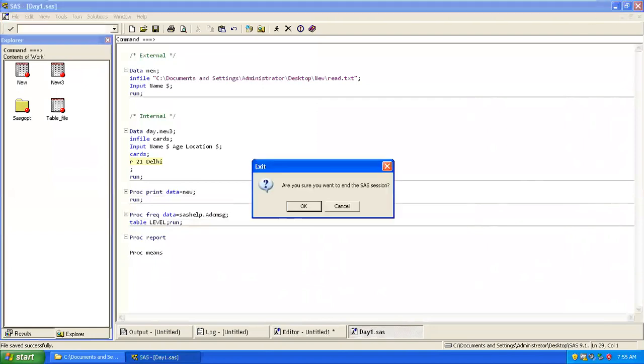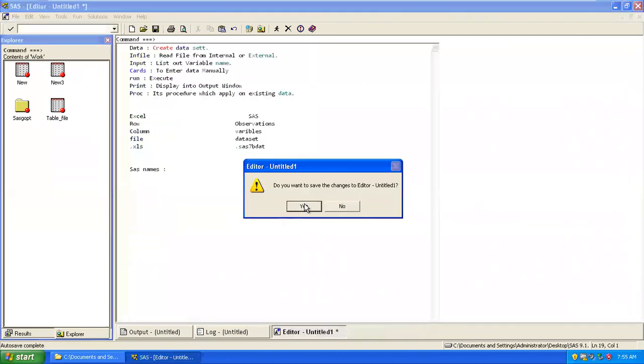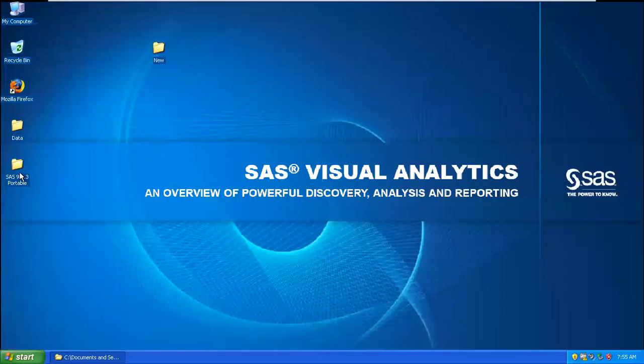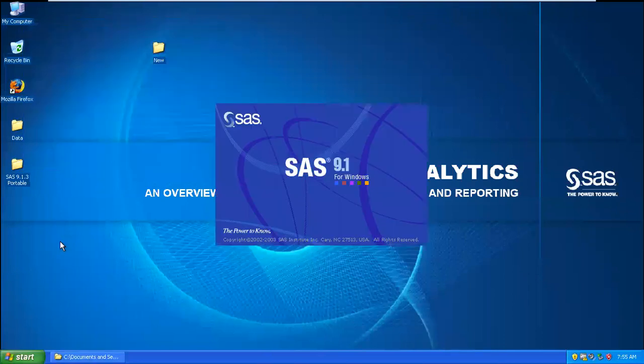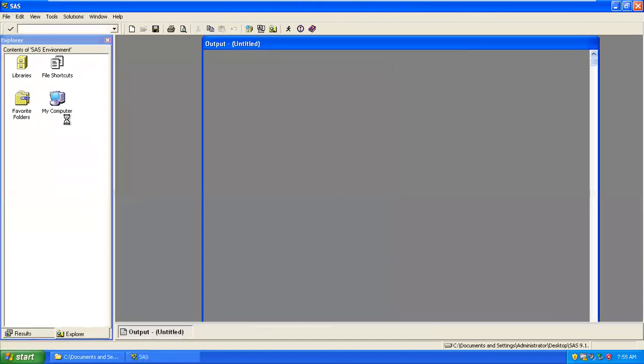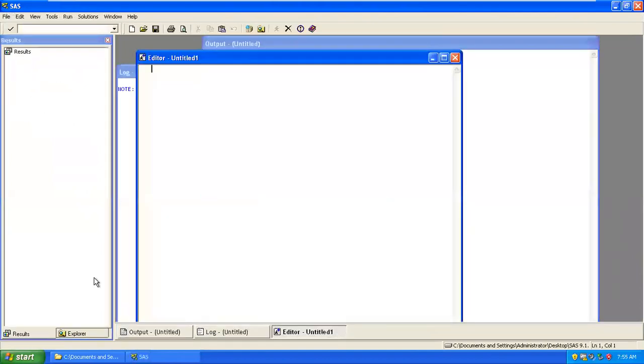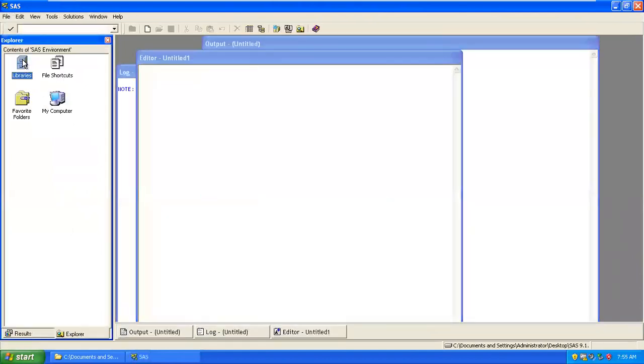Now if I close and open it again, go and see work. Nothing will be there. It's empty. It got deleted. Each and every time you close your application and open it, it is automatically deleted. But whatever we saved today, it is there.